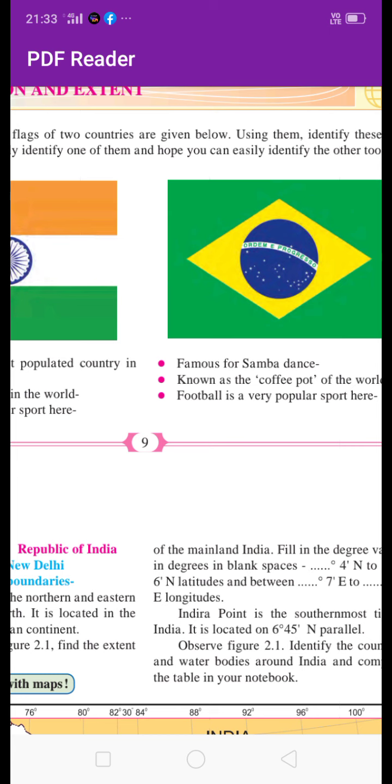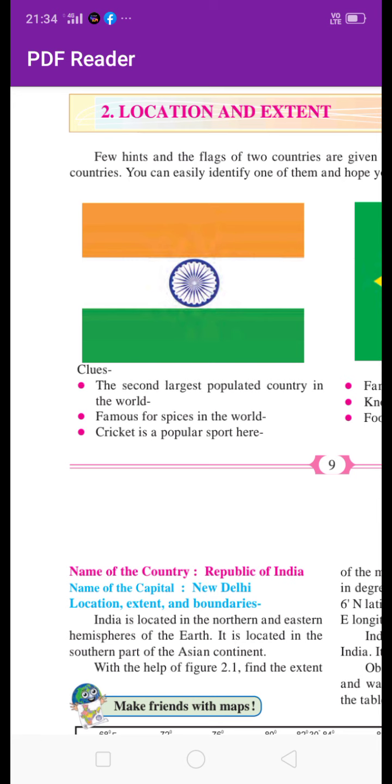And India is famous for spices in the world. And India is the second largest populated country in the world. These are the important points for answer in one sentence, fill in the blanks. Then India is also a republic country and Brazil is also a republic country. India's capital everyone knows, New Delhi. Brazil's capital is Brasilia.